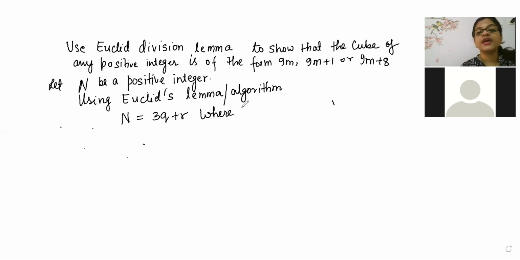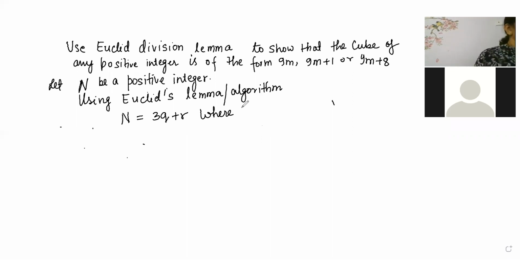Here they have told us to use Euclid division lemma to show that the cube of any positive integer. Since the cube of any positive integer is given, we will be taking it as positive integer only. Understood, Arya?